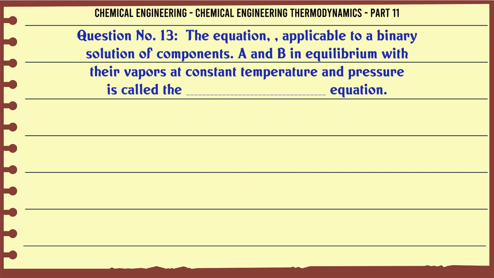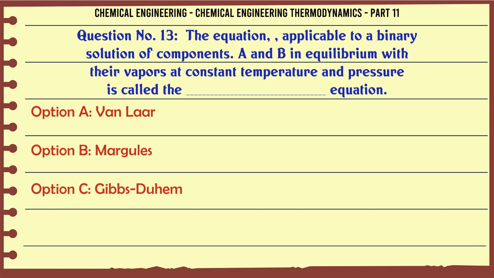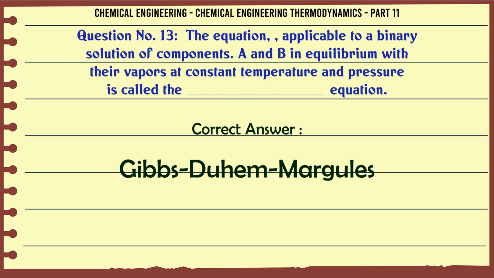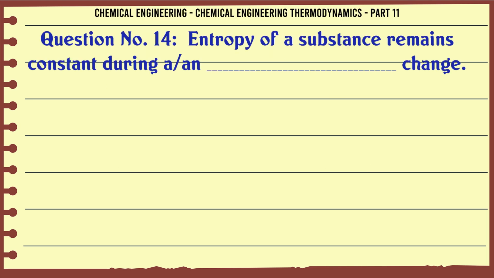The equation applicable to a binary solution of components A and B in equilibrium with their vapors at constant temperature and pressure is called the ___ equation. A. Van Laar, B. Margules, C. Gibbs-Duhem, D. Gibbs-Duhem-Margules. The correct answer is Gibbs-Duhem-Margules.